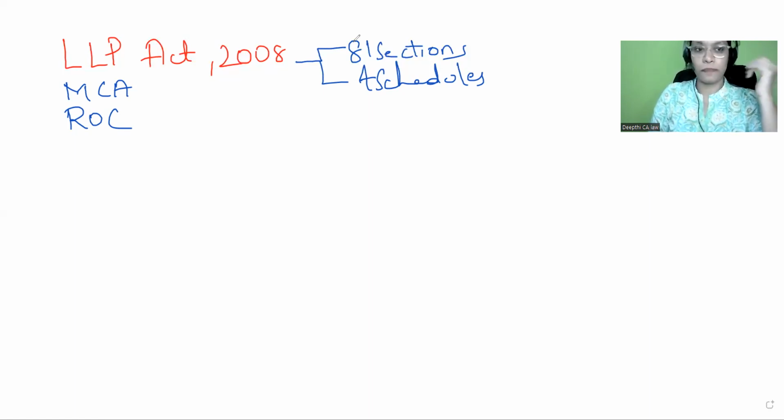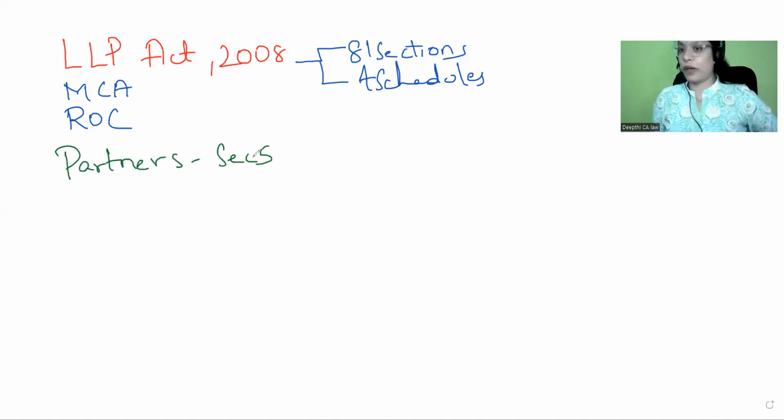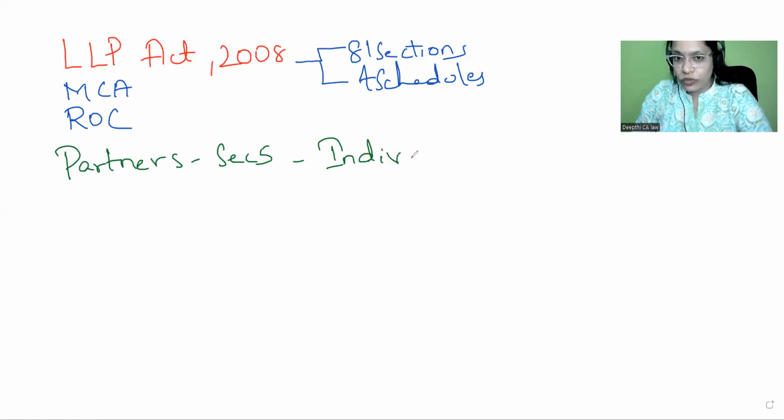First one is about partners. In section 5, they have defined the partners. Who can become a partner of the LLP? An individual can become a partner of the LLP, and a body corporate also can become a partner of the LLP.